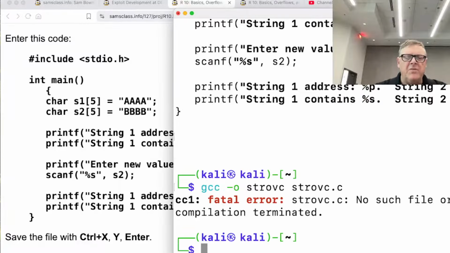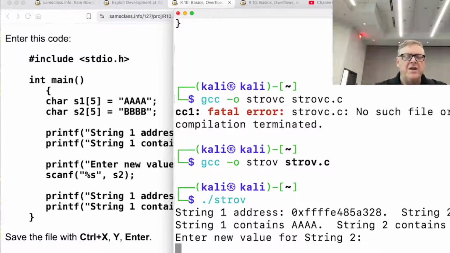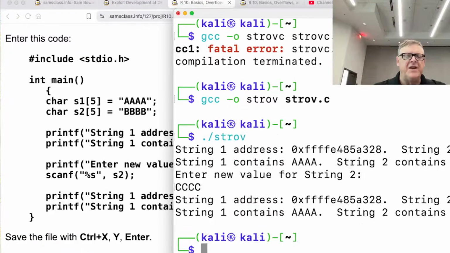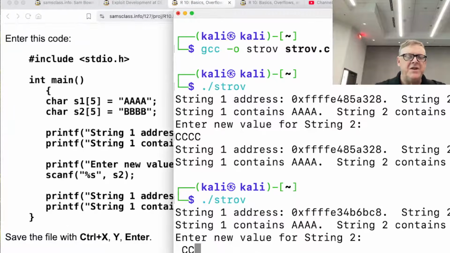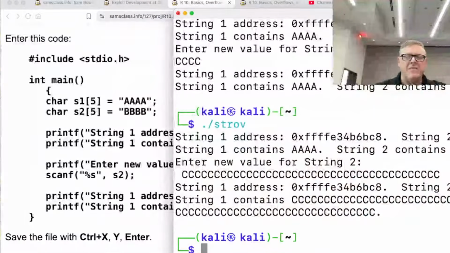All right, so I compile this one. Whoops, I didn't put a C at the end. Okay, fine. Now I run it. Now I put in CCCC, everything's fine. But if I put in too many C's, I should get an overflow. And the overflow is string 1. So I enter a new value for string 2.